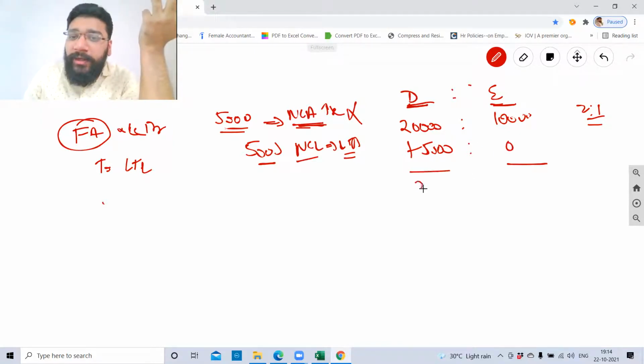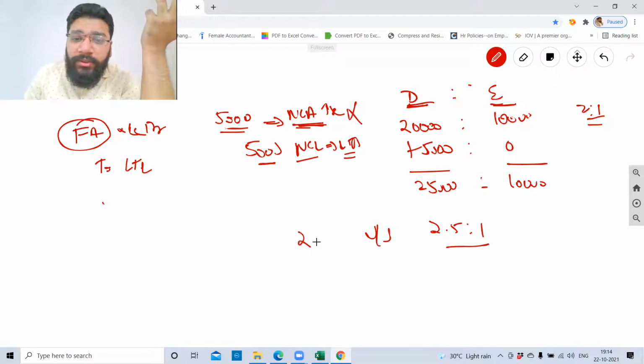So if I do this, it is 25,000 is to 10,000. So it is 2.5 is to 1. The old ratio was 2 is to 1. So overall, the new ratio increases.